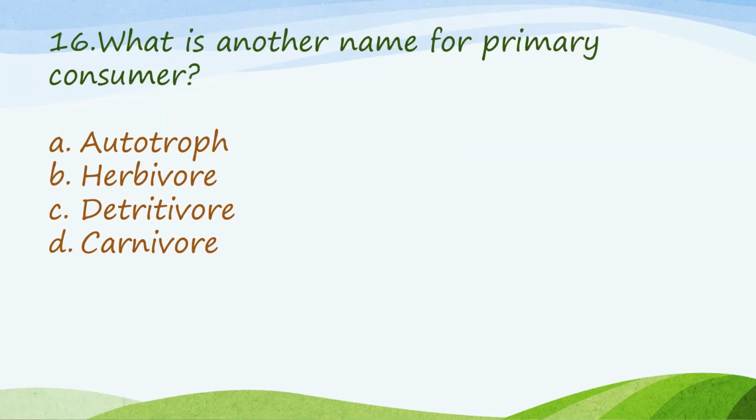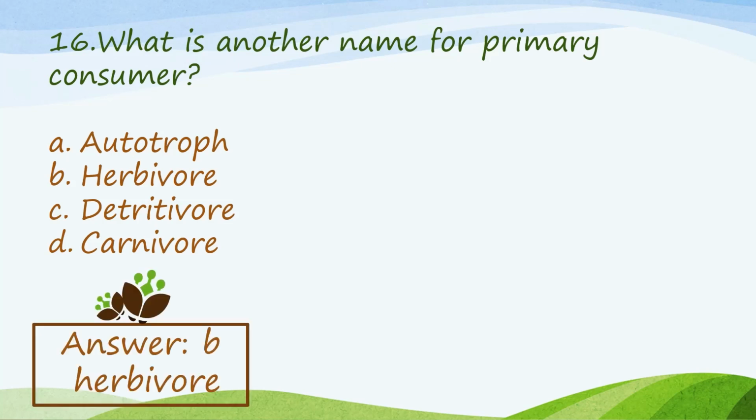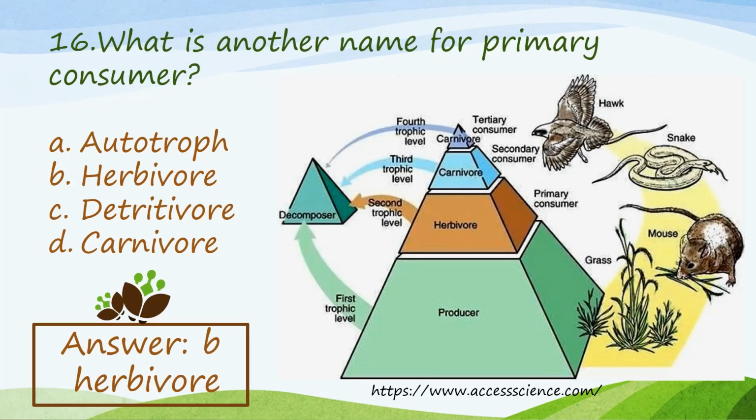What is another name for primary consumer? Our answer here is B, herbivore. Shown in this energy pyramid, you have the herbivore and the primary consumer in same level or same trophic level, occupying the second trophic level.